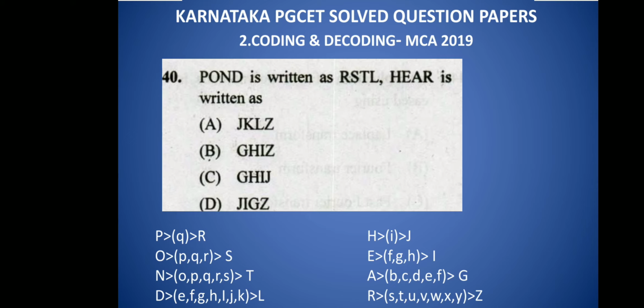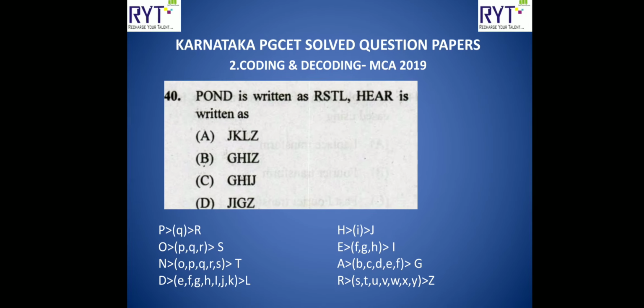Similarly, if you apply the same logic here, H, 1 letter difference, it becomes I. After E, 3 letters different, it becomes I. Then A, 5 letters difference, it becomes G. R, 7 letters difference, it becomes Z. So the option will be JIGZ, that is option D. This will be the answer.